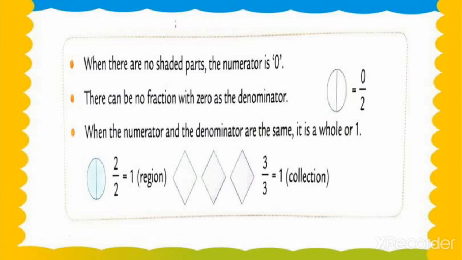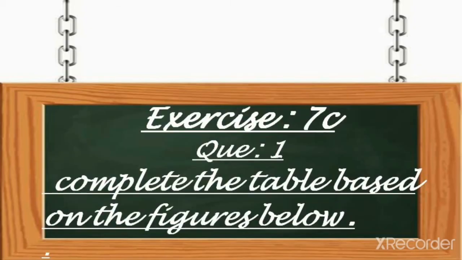Understood, my dear students? So when the numerator and denominator are the same, it's a whole or 1. There can be no fraction with 0 as the denominator. When there are no shaded parts, the numerator is 0. Understood? Now we move on to question number C, my dear students.